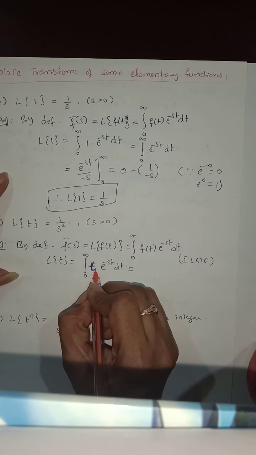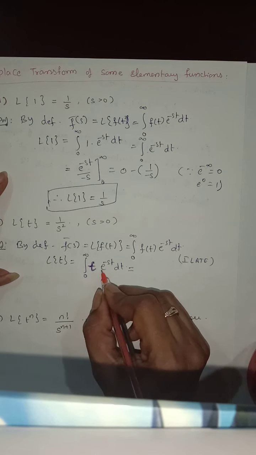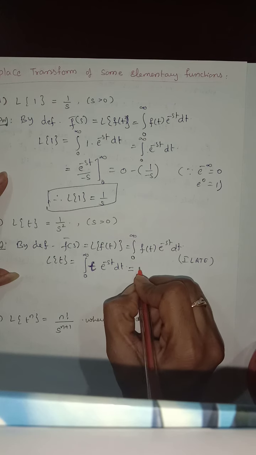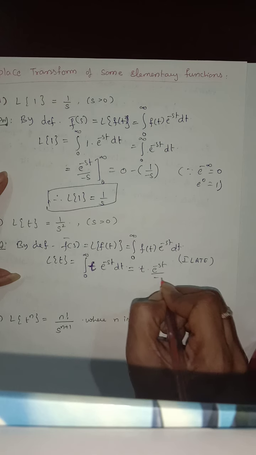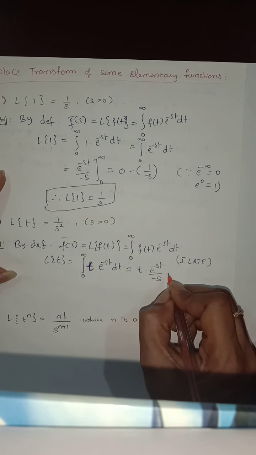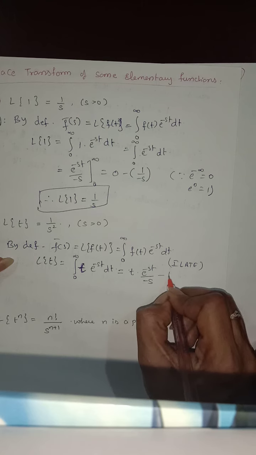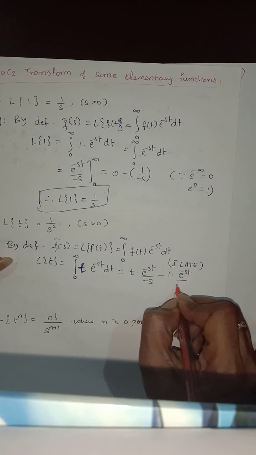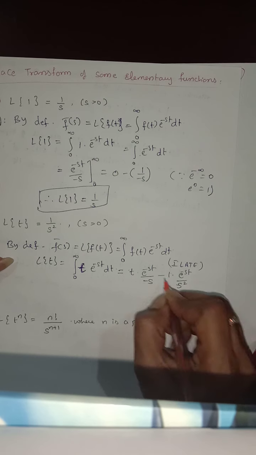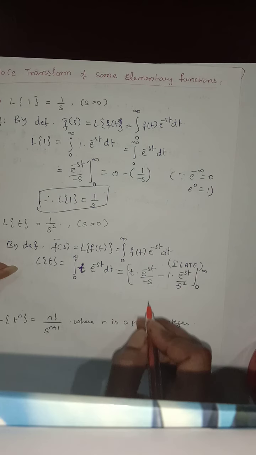So t is algebraic, which comes first, then the exponential. So t as the first function, t into e power of minus st by minus s, the integral I have done, minus the derivative of t, which is 1, times the integral again, e power of minus st by, this will become plus s square, with the limits 0 to infinity.